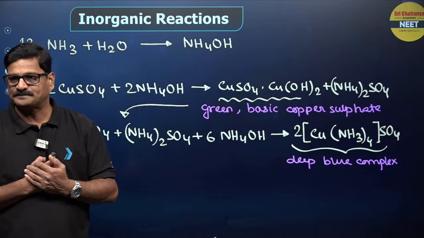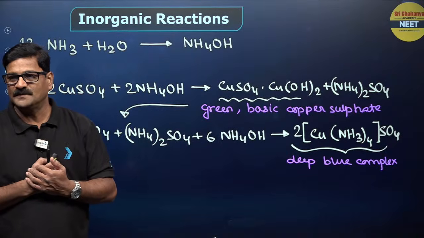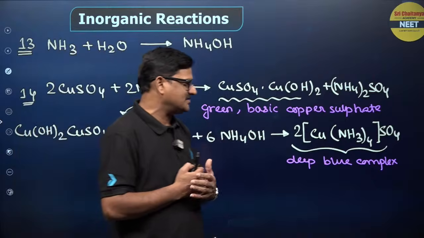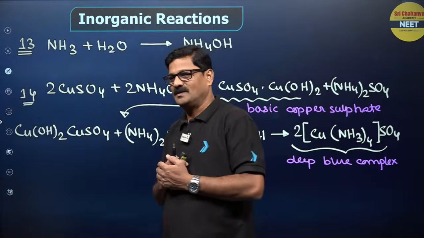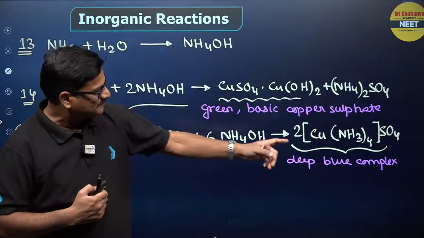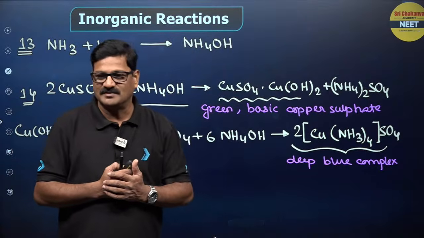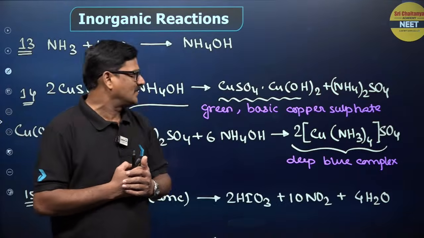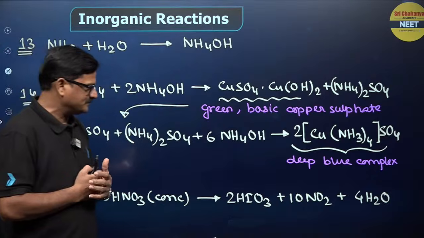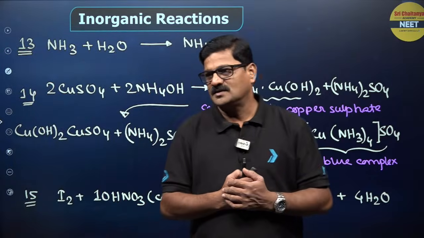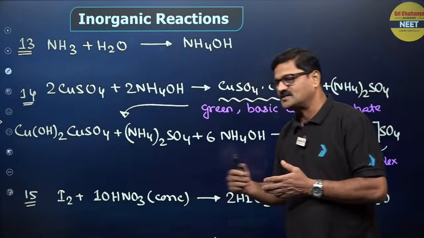Okay, this is also called Schweitzer's reagent. It is used to dissolve artificial silk. It is a square planar structure, dsp2 hybridization, paramagnetic. Okay. Moving ahead, I2 plus HNO3 gives rise to HIO3 and nitrogen dioxide. So HNO3 is a strong oxidizing agent.